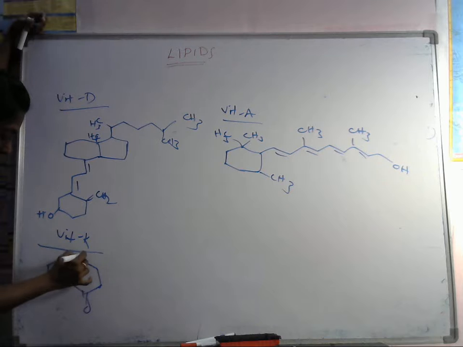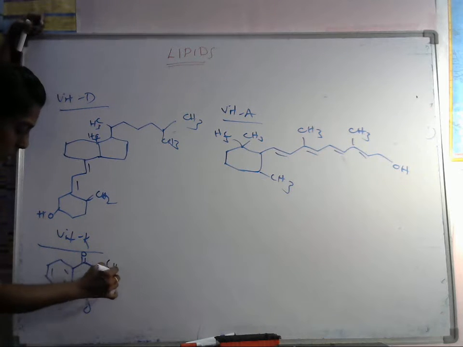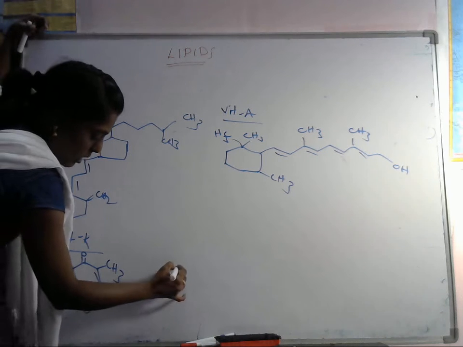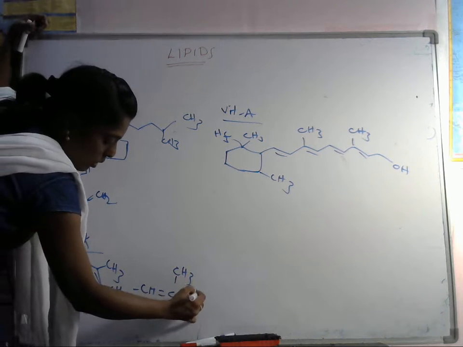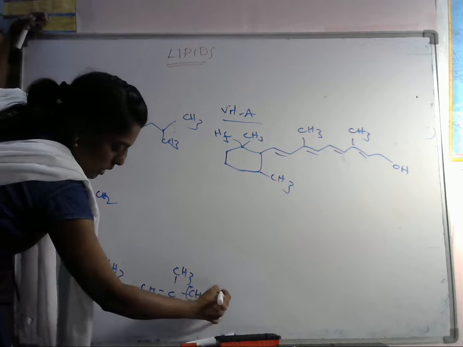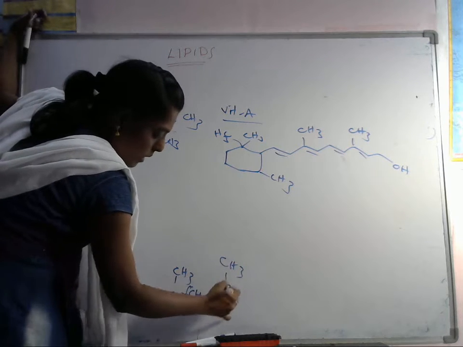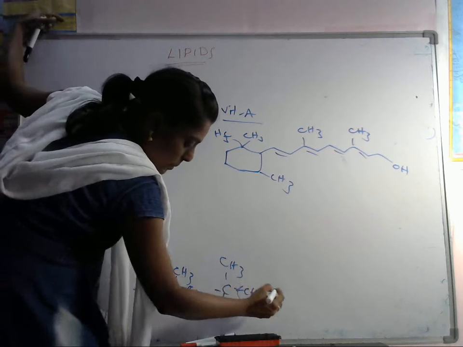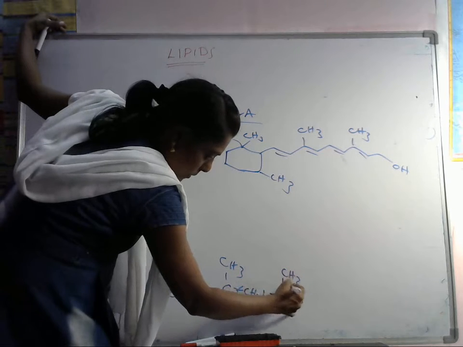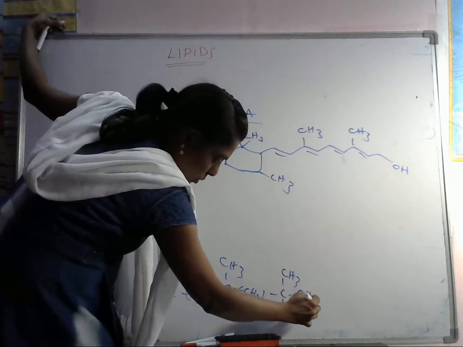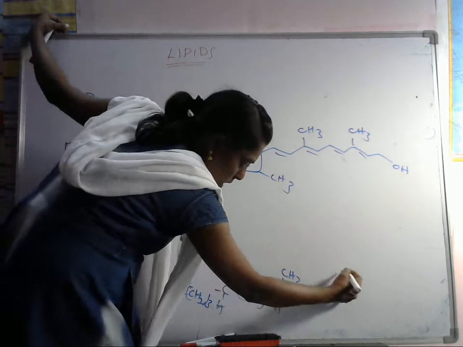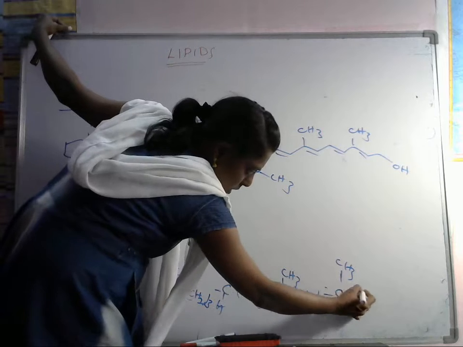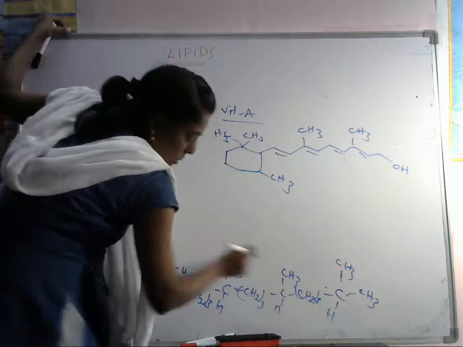Double bond anhydride part is there here. This part is there, CH3, CH2, CH double bond C, H3 is there. Here CH2, 3 groups are there. C, CH3, H. Here CH2 again. It is having 3. It is a very long chain. Here H is there. Again CH2 groups are 3 is there. C, CH3. Here CH3 is there, H. So this is a vitamin K.